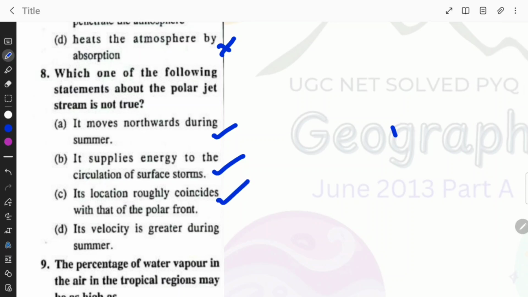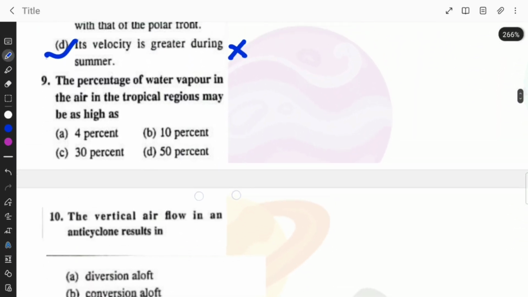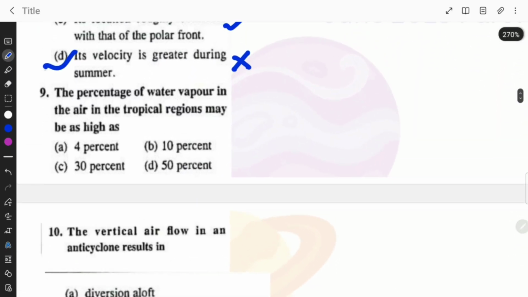This is also correct. Its velocity is greater during summer. No. So the right answer is option D. The percentage of water vapor in the air in the tropical regions may be as high as 4%, which is the right answer here. Option A.